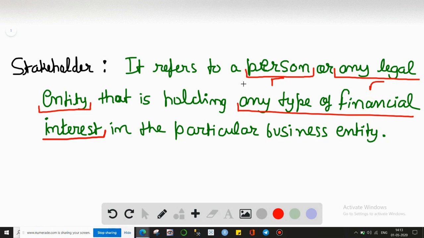It may happen that a stakeholder has invested in a company. A person has invested in a company, so they will be a stakeholder for that company. Or maybe a partnership has invested or given a loan to a company, so a partnership firm will also be considered a stakeholder for that company. So any type of financial interest, whether borrowing, selling goods, purchasing goods, for a particular business entity.